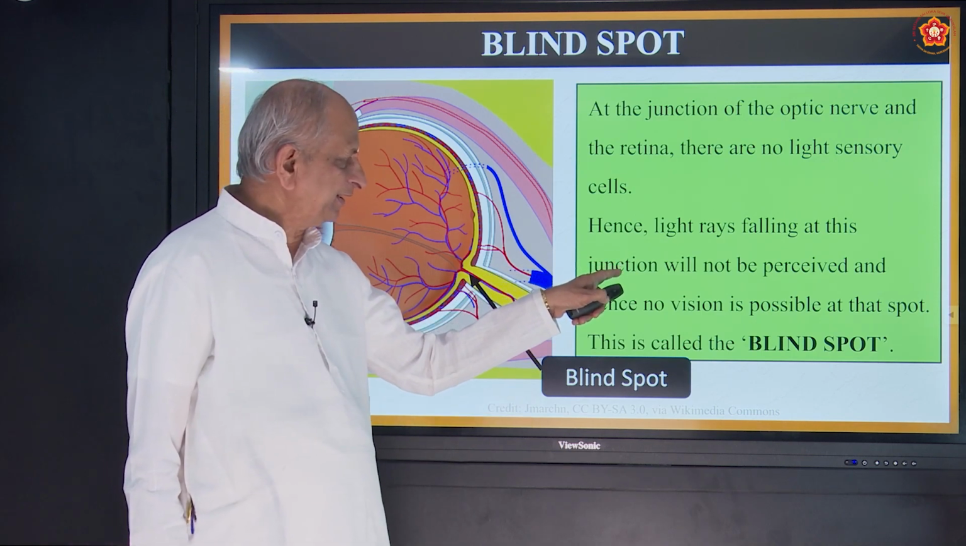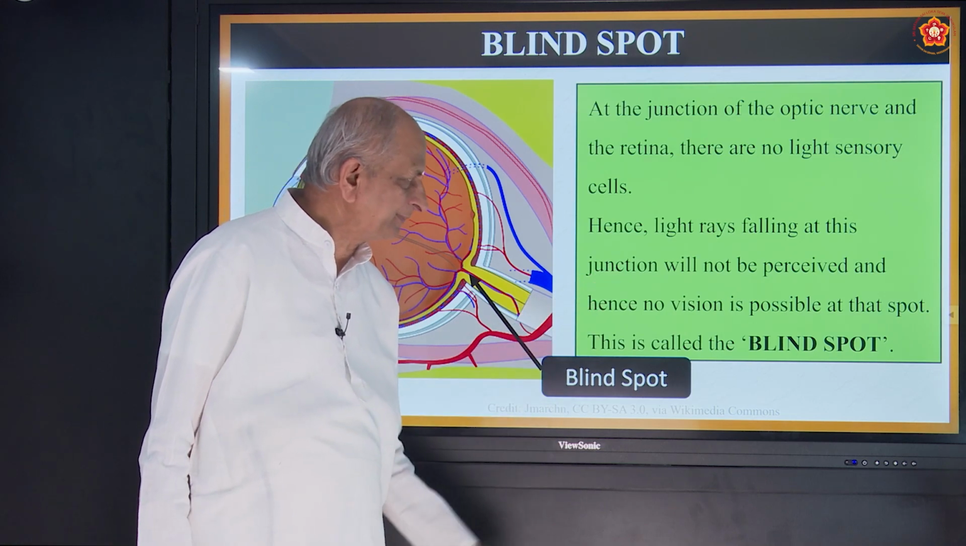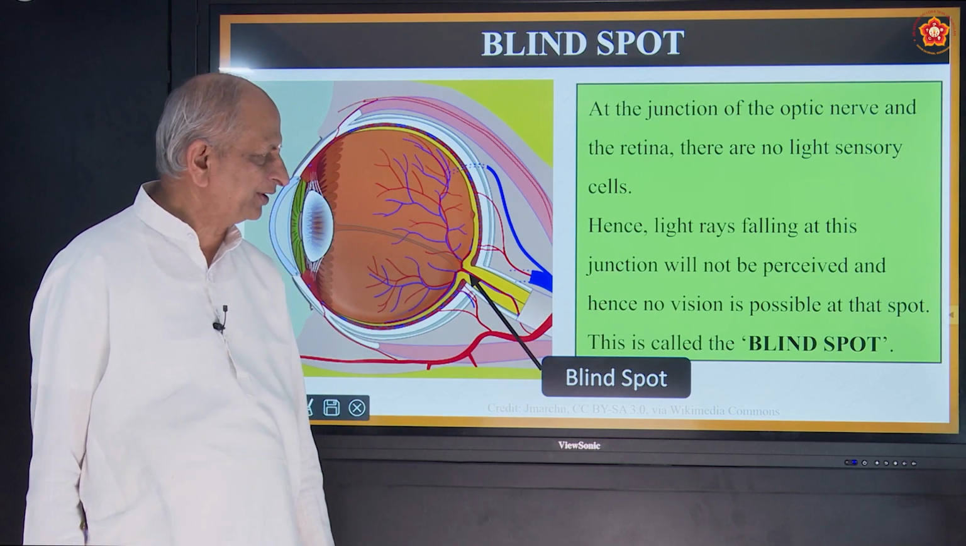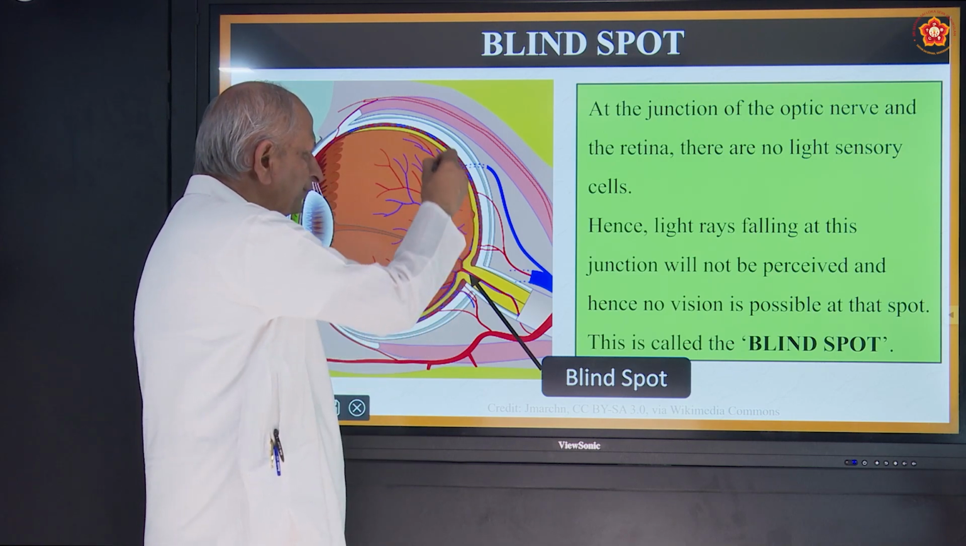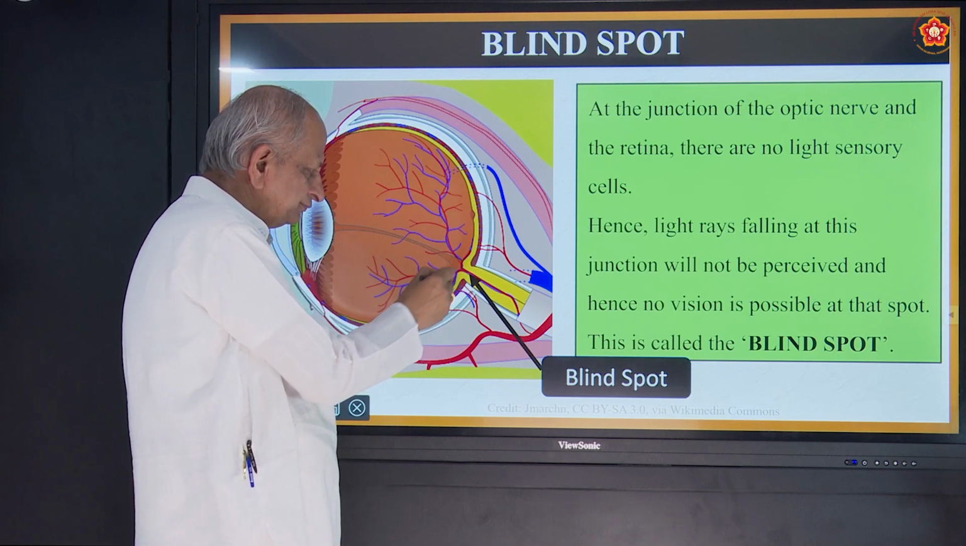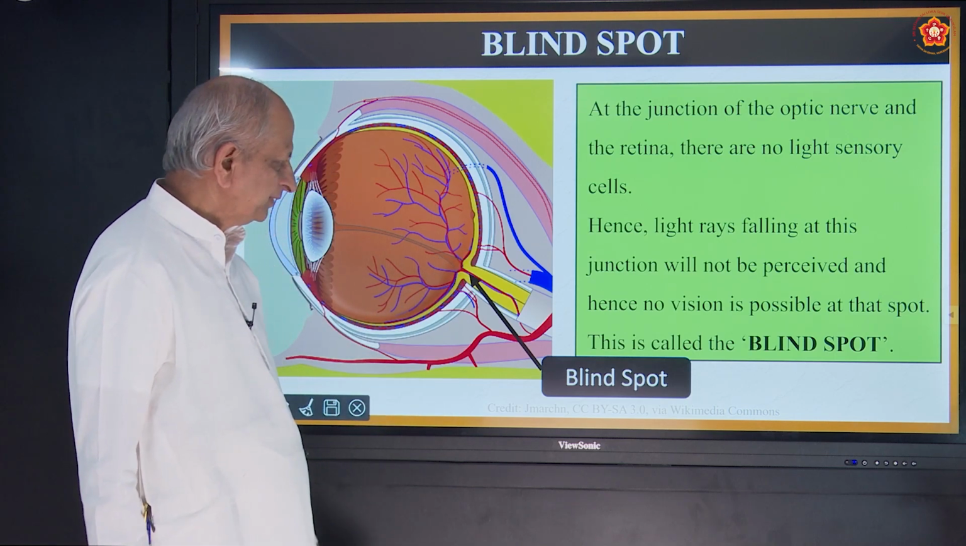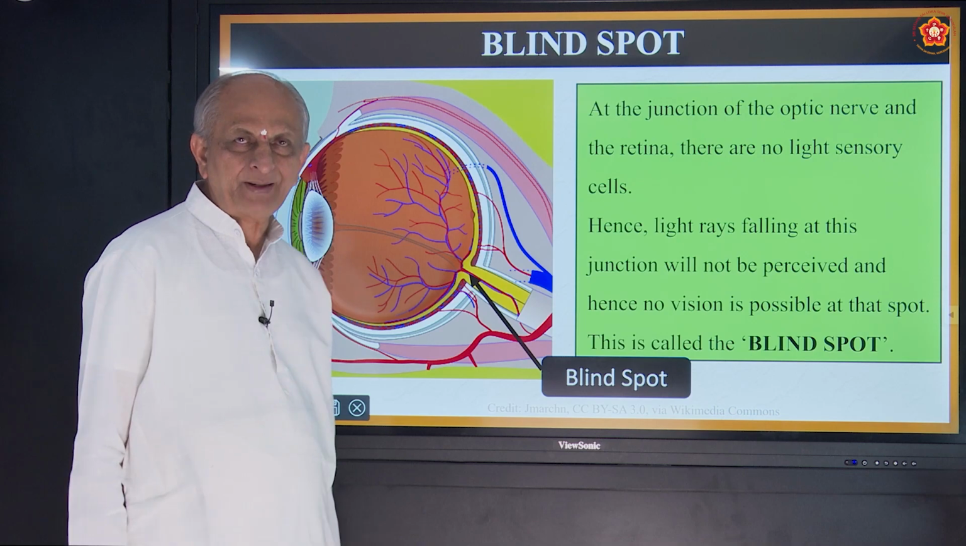Light rays falling at this junction will not be perceived, and hence no vision is possible at that spot. Here there is no vision possible. Anywhere here is okay, but here there is no vision possible. This place is called the blind spot.